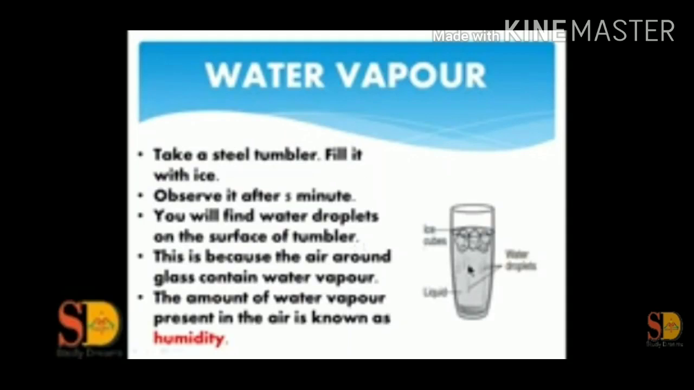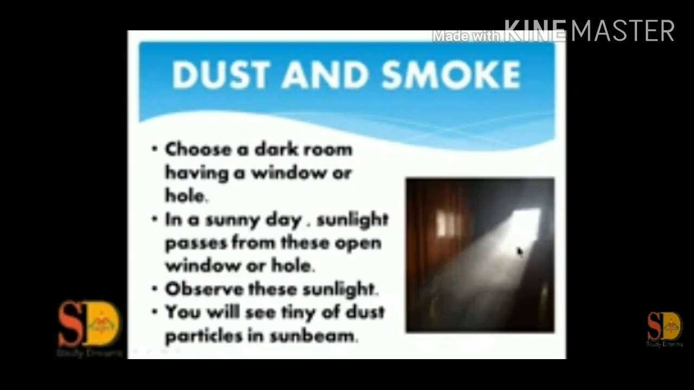Next, how can we say water vapor is present in the atmosphere? Take a steel tumbler, fill it with water and some ice cubes. Students, after some time you will see that water droplets are present on the outer surface of the tumbler. So it shows water vapor.